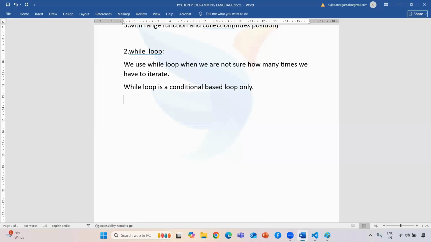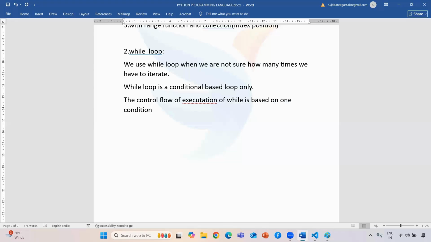Okay, so the control flow of execution of a while loop is based on one condition, means based on one condition it will start executing.